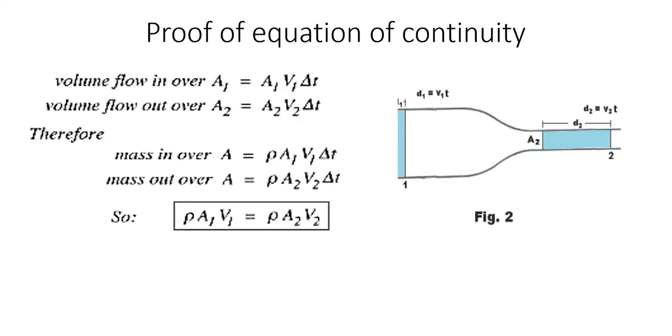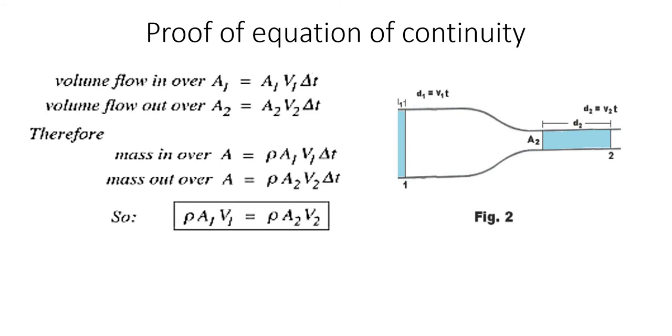So, volume flowing in over A1. What is the volume of liquid flowing through A1? That can be written as cross-sectional area into distance. If delta t is the time taken for the flow, during a time delta t it will travel a horizontal distance given by V1 into delta t. So volume flowing through A1 can be written as cross-sectional area into distance, so A1 into V1 into delta t.